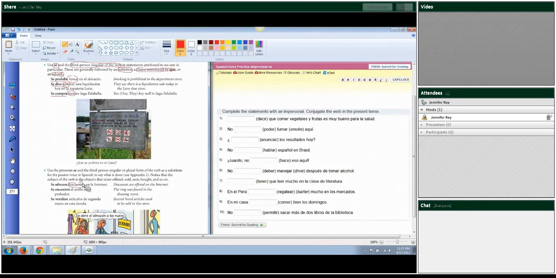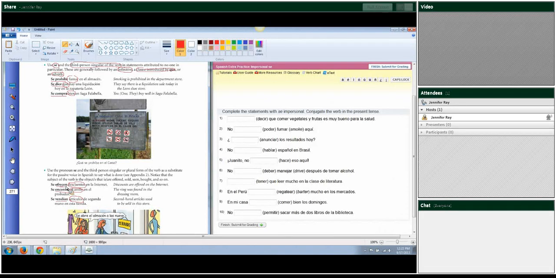So I'm going to conjugate my verb for ofrecen, and I put se in front of it. And here, what's found is a ring. So I'm going to conjugate my verb for ring and put se in front of it. And here, what's sold are artículos de segunda mano en esa tienda. So secondhand articles are what's sold here. So what's being sold are these articles. And so that's why I'm going to use vendían. Or secondhand articles used to be sold.